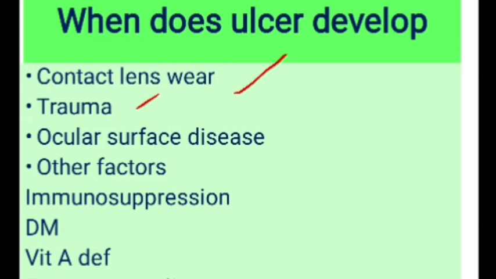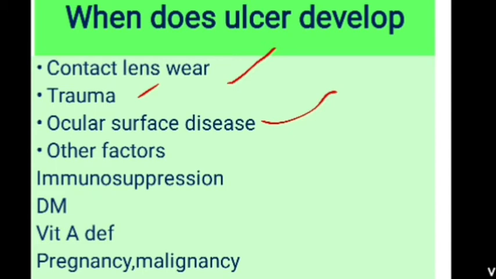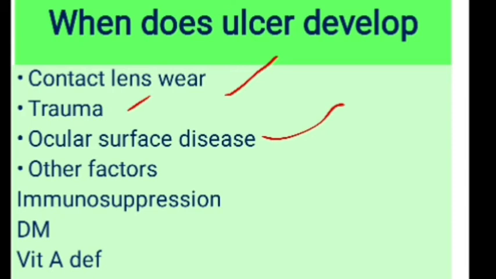The third factor is ocular surface diseases. That is herpetic keratitis, bullous keratopathy, and dry eye disease. In dry eye disease, the epithelium is less resistant to infection, so again the cornea is predisposed to infection. In chronic blepharitis the tear film is altered. Trichiasis, exposure keratitis and corneal anesthesia are all factors which disturb the ocular surface and predispose the cornea to develop a corneal ulcer.